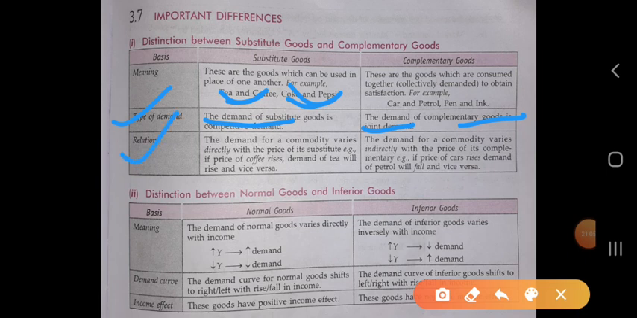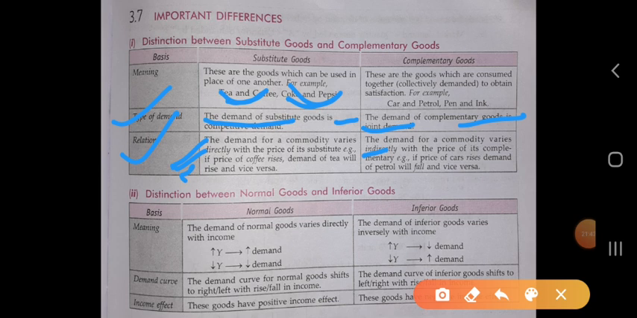Relation: the demand for a commodity varies directly with the price of its substitute goods. The demand of any good varies directly with the price of the substitute good. If the price of coffee rises, the demand for tea will rise. When the price of coffee rises, the demand for coffee will fall, and the demand for tea will increase.